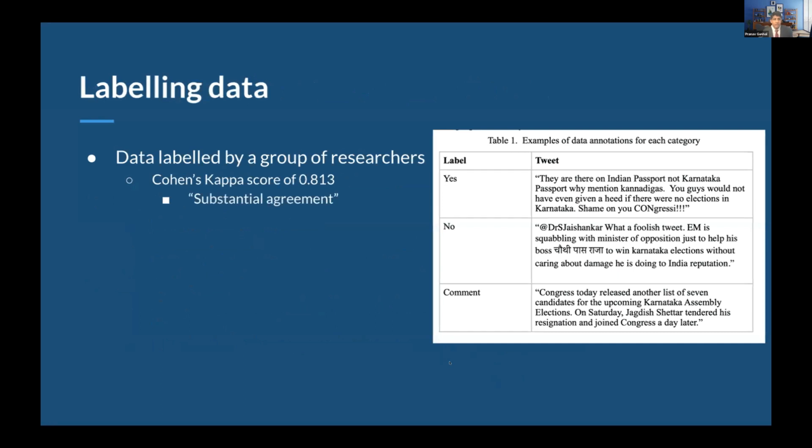Our data was labeled by a group of researchers, and the Cohen's Kappa score was 0.813, which by the metric actually indicates substantial agreement. We labeled the data with three labels, with yes denoting pro-BJP tweets, no denoting pro-Congress tweets, and comment denoting questions or data that doesn't really have an affiliation with either party.